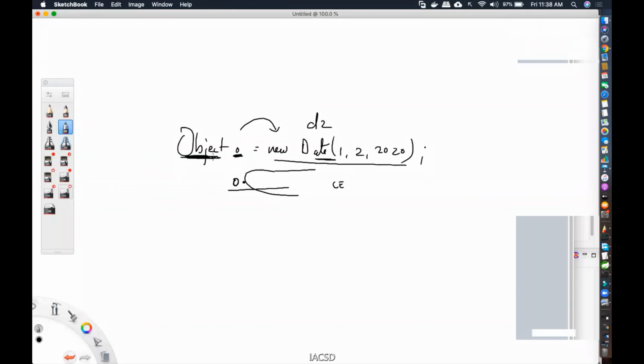There is a table, known as the compiler table, that is maintained by the compiler. It will check inside the table, is such a method there on my left hand side? If it is there, then I will let you call it. If it is not there, I'll directly give you a compile time error. So using o, you can only call methods that are there in which class? Object class. You cannot call methods that are there in date class.